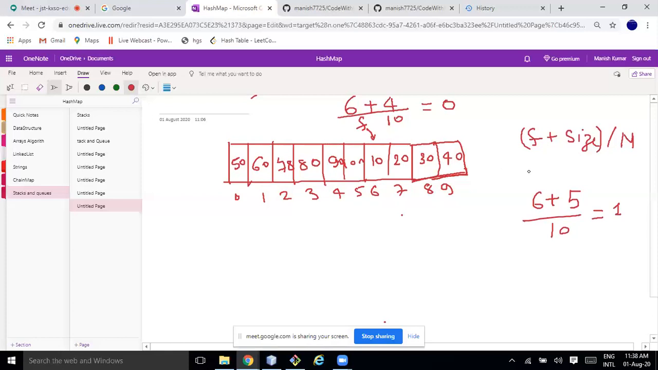So for enqueue, you got it. Let me first write the function for enqueue. The first condition we can write: if size is equal to data dot length, then I can throw an overflow exception. Then directly throw the overflow exception.